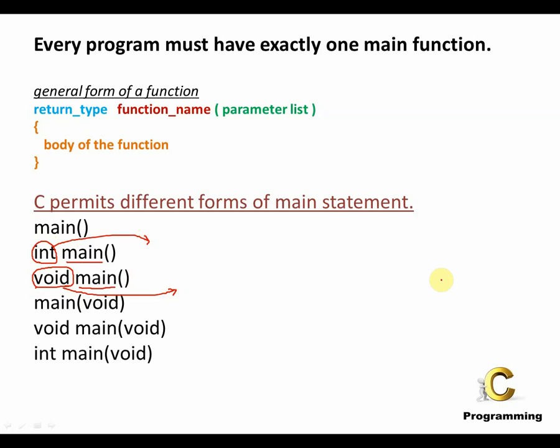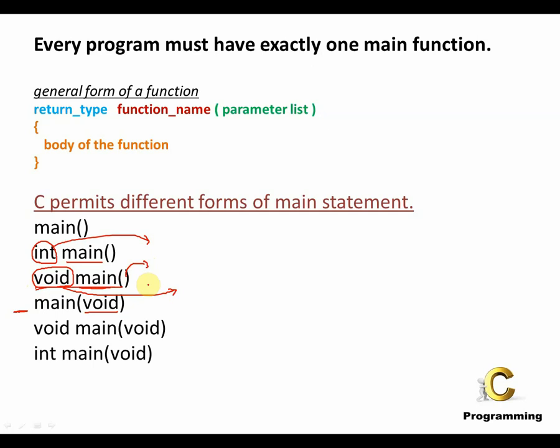data type. Now what kind of values basically? It could be any kind of information returned to the operating system. When there is no information returned by the main function to the operating system, that's when we use void. Over here you see there is no return type mentioned, which means that by default it is void. And you see the parameter list also is void. Whenever in this line we don't write any parameter list, we write an empty parameter list, it is as good as saying it is a void parameter list.